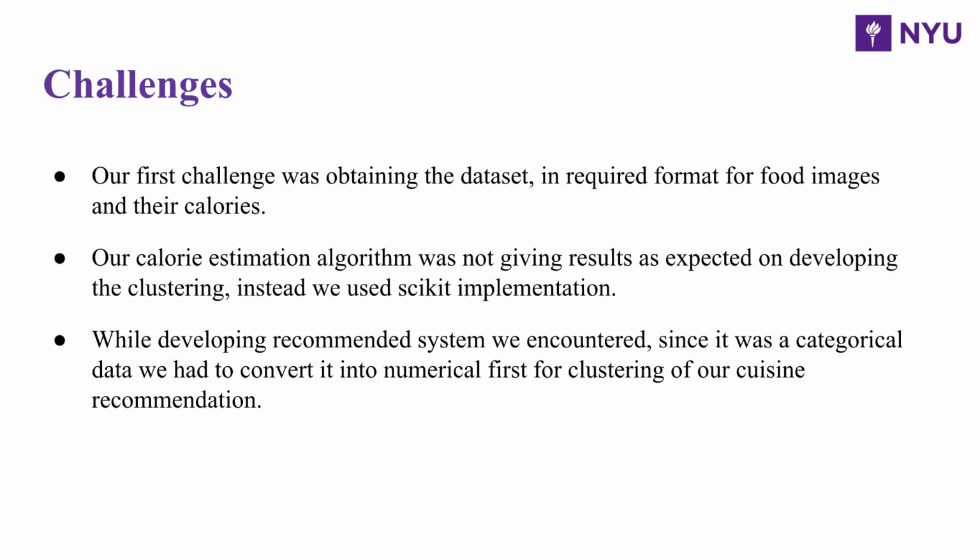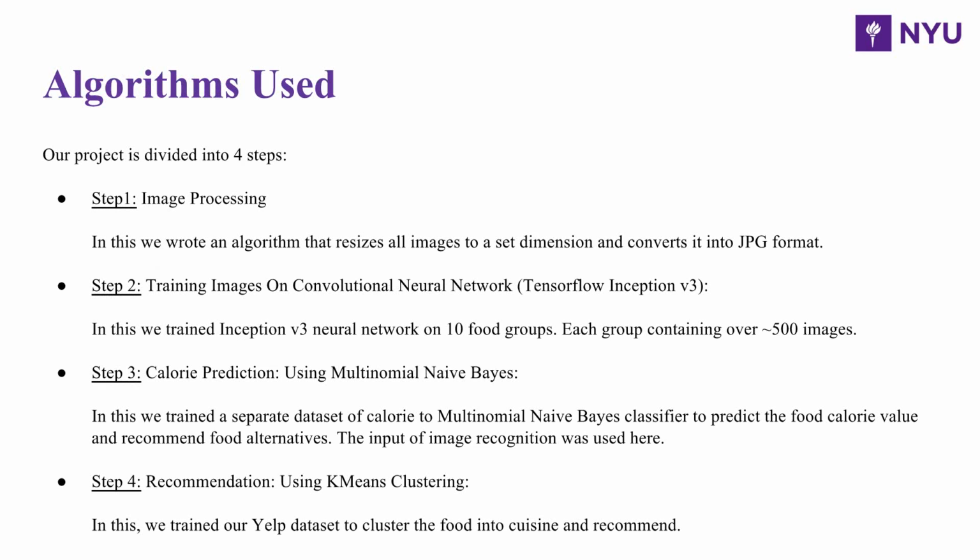The second was the calorie estimation algorithm. As our algorithm was not performing as expected, we decided to move and use the scikit implementation, with which our result improved. The third part was developing a recommender system. When we saw the Yelp dataset, most of the data was categorical, so we had to first convert the data into numerical so that we can use that for clustering. Now let me hand it over to Jubin.